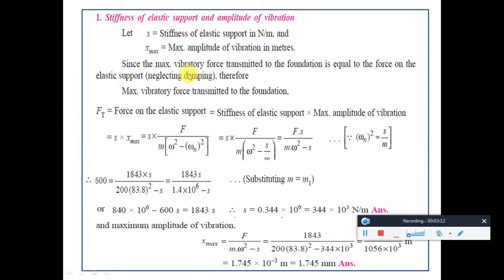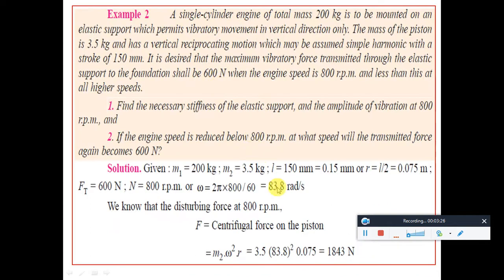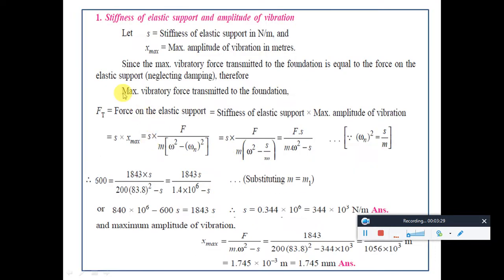Now coming to the stiffness, once we find the natural frequency, we can find the stiffness if we know the mass. The mass is already given, but we don't know the natural frequency. Only the external frequency, 83.8 radian per second, is known. In another way, we can take this Ft, the force transmitted, in terms of the elastic stiffness. We can write Ft is equal to the stiffness of the elastic support into the maximum amplitude, that is S into X max. This is what they have given.